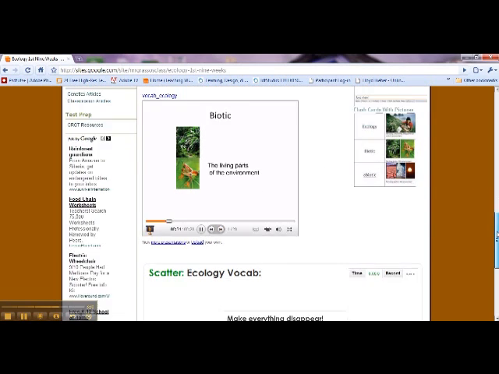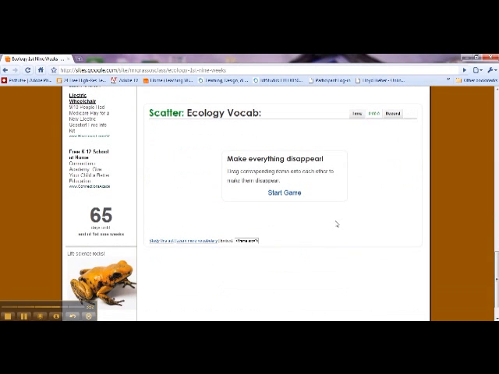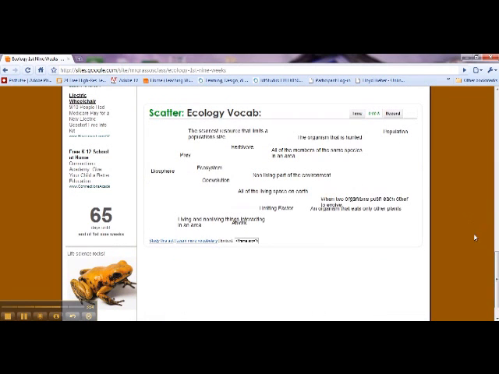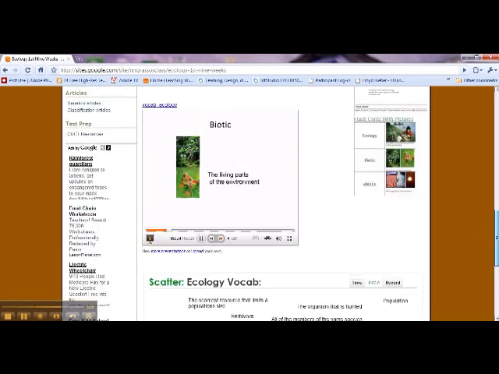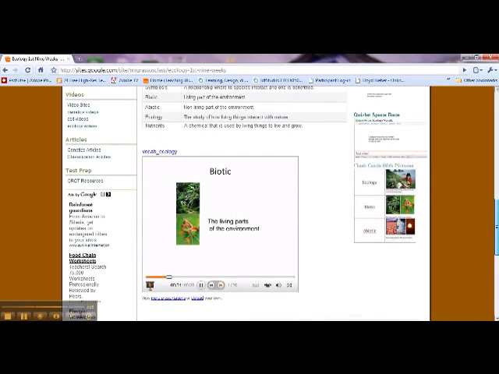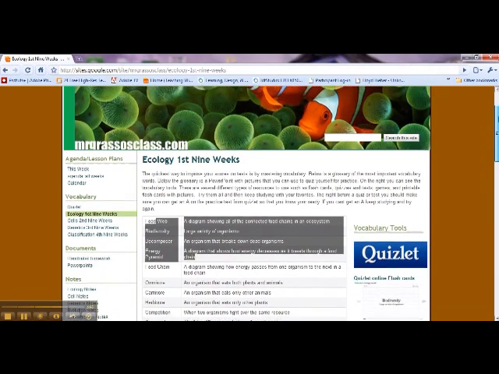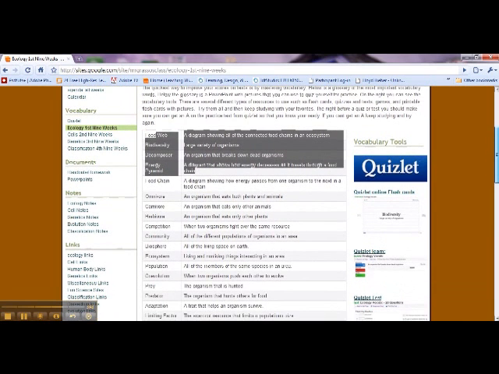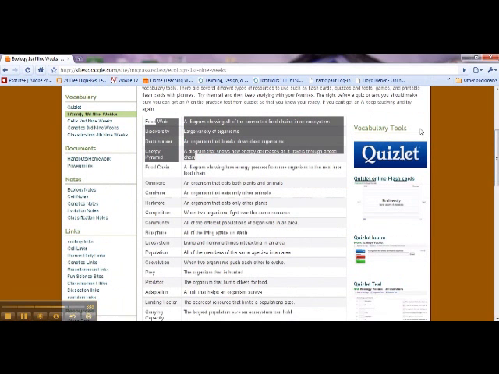So there's several tools here. Scatter again down here. Several tools for you to use to study vocabulary. You can use this as extra practice. Catch up anytime you have to do a retake for a test. I would recommend coming down here and reviewing all the vocabulary all over again. So that's vocabulary. That's probably the resource that you would use the most to study.